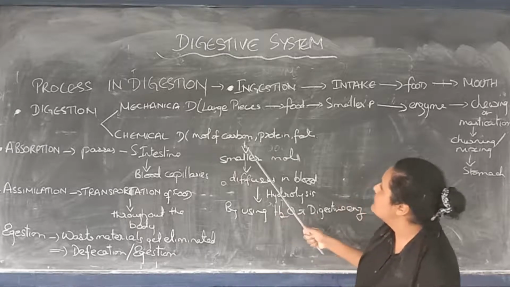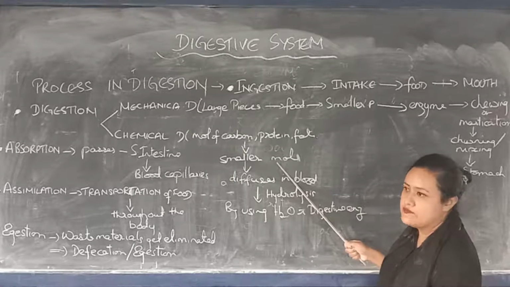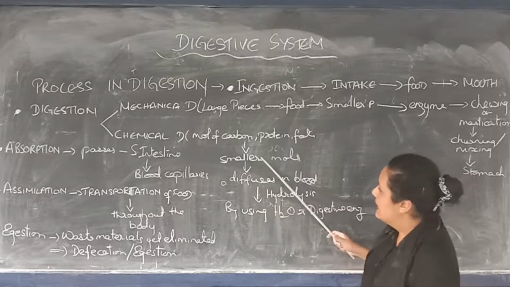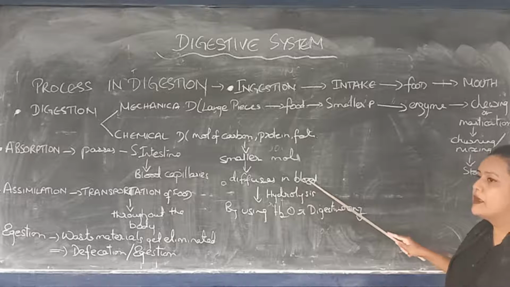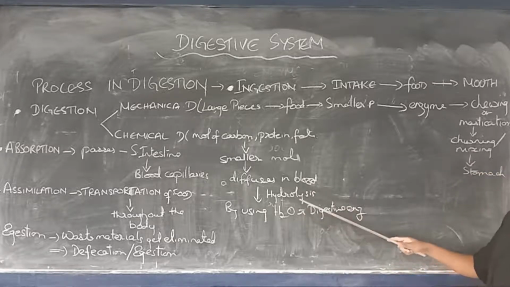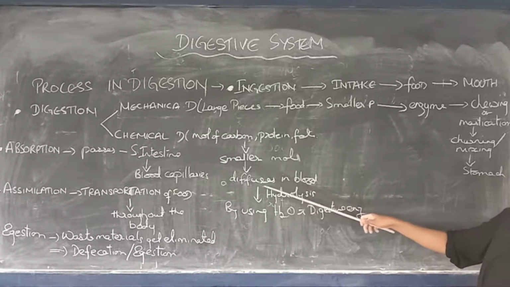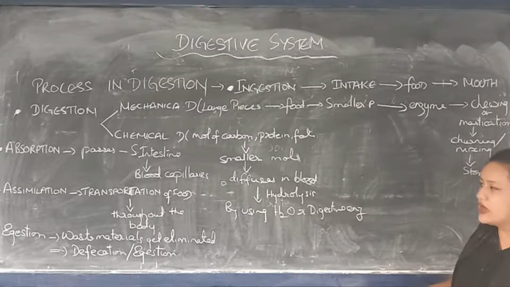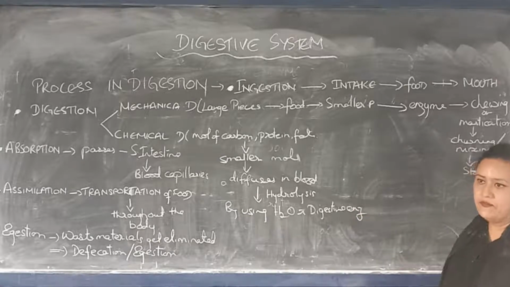The molecules of carbohydrates, proteins, fats and all are changed into smaller molecules, smaller forms of food. Then after that, what happens to it? It diffuses in the blood by a process known as hydrolysis. It passes to the blood and gets mixed in the blood. In hydrolysis, what happens here? Water is used along with the digestive enzyme.